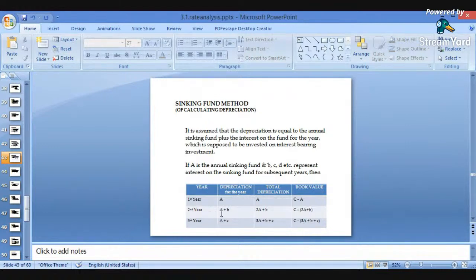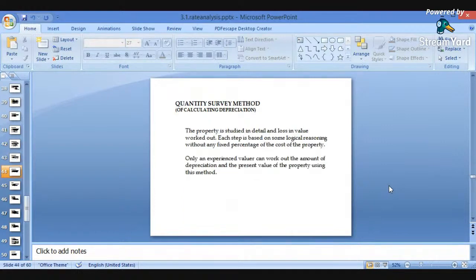Again, the depreciation for the next year is the previous year plus B, so 2A plus B, and in the same way the book value is the total cost minus (2A plus B). This is just the procedure to find the sinking fund. While solving problems, the concepts will become clearer when we solve problems related to the sinking fund.